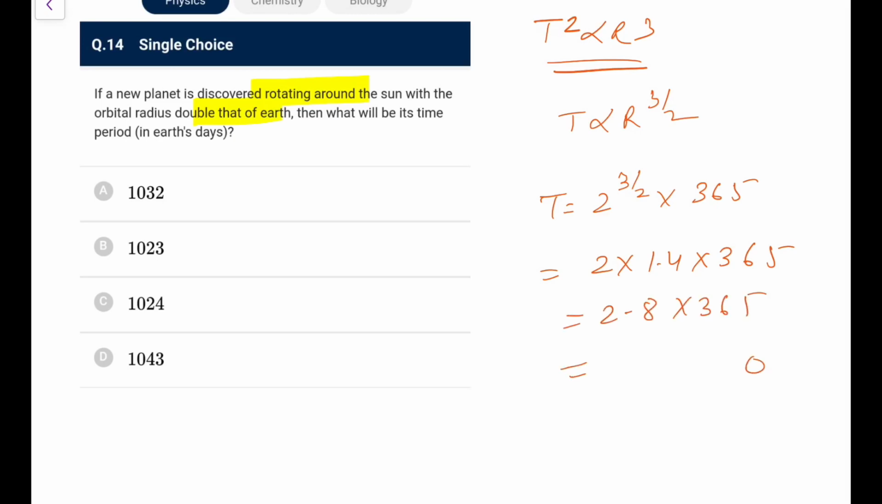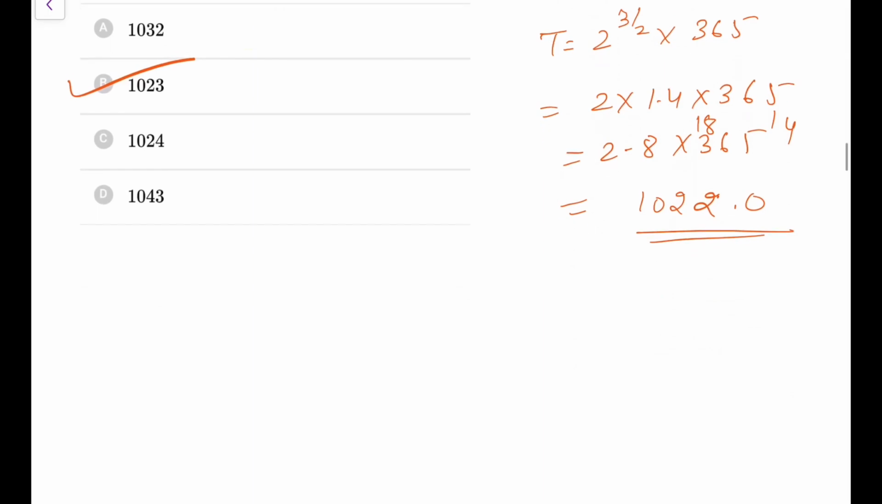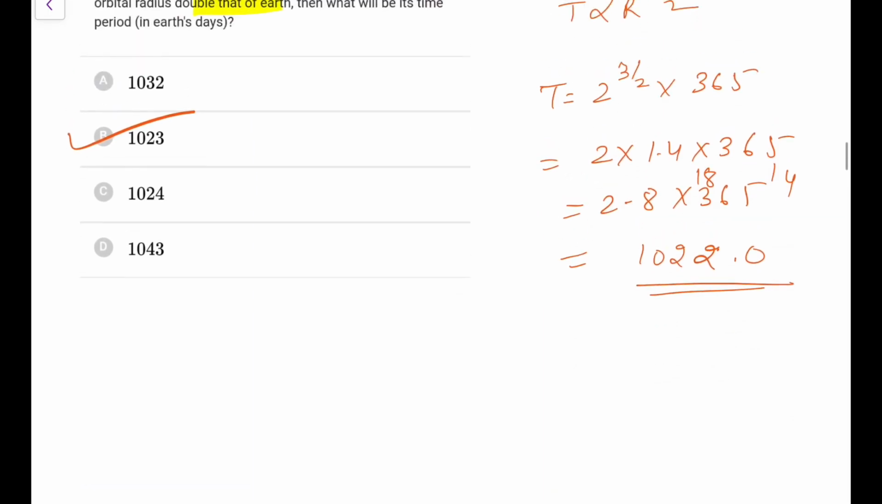28 5s are 140. 28 6s are 168 and 14, that is 182. 28 3s are 84, 84 and 18, 102. So it would be 102, sorry, not 1022, 102. So that answer would be 1022.0, that is 1022 days. So going by the options, it would be 1023 days. We can go for the closest one here.